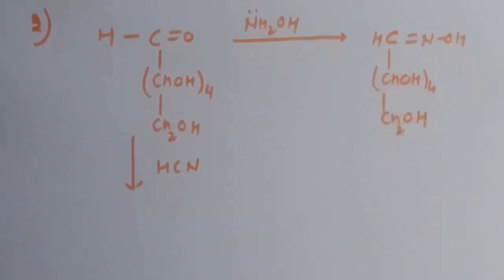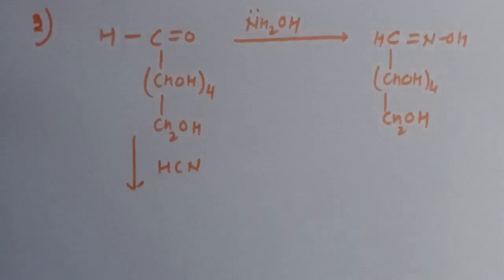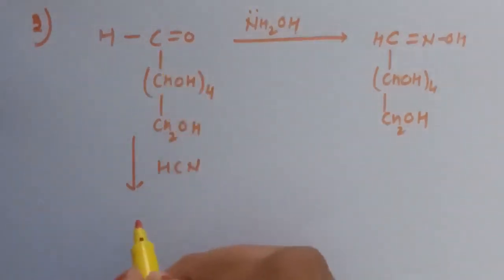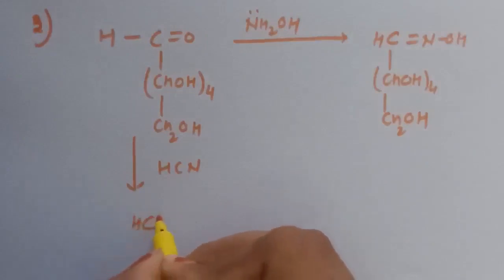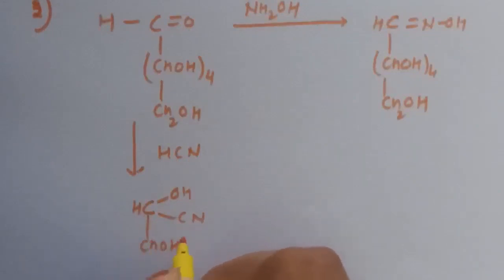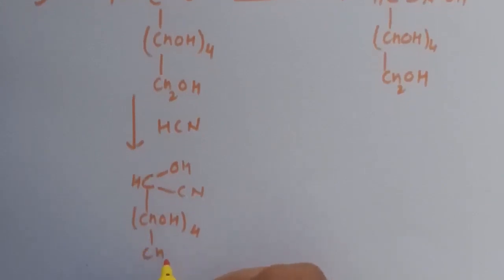Next is when we treat glucose with HCN, here cyanohydrin will form. This is again an example of a nucleophilic addition reaction on the carbonyl group. So here we will get CH(OH)CN, this is cyanohydrin, CHOH 4 and CH2OH.